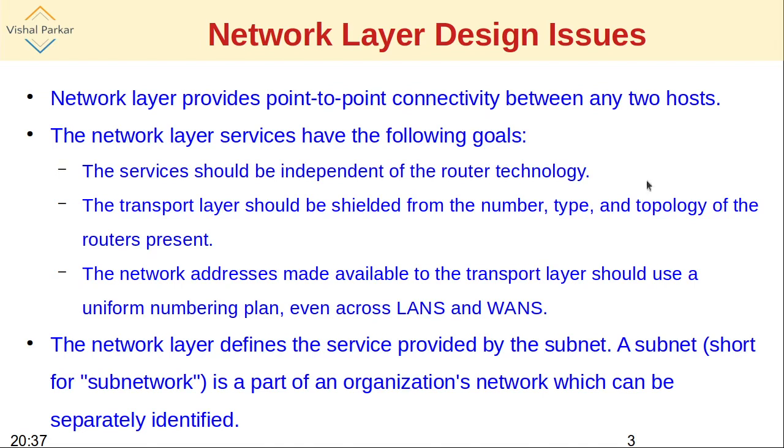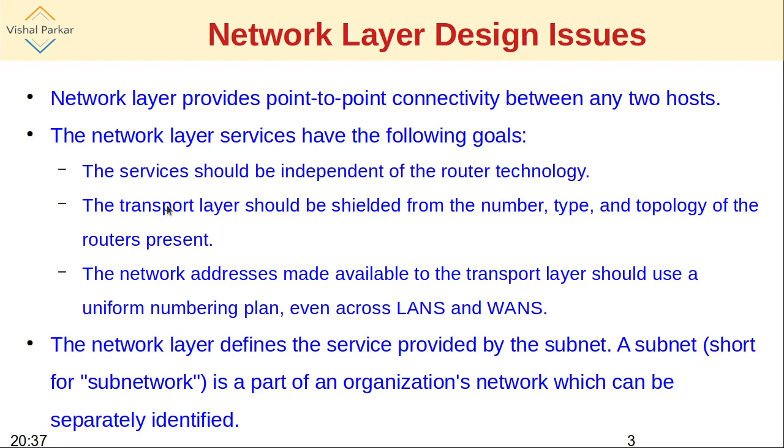Now there may be different routers present in the communication channel. So whatever may be the type of router technology, the services should be intact. Services should not be impacted with the change in the router technology. So services should be independent of the router technology.